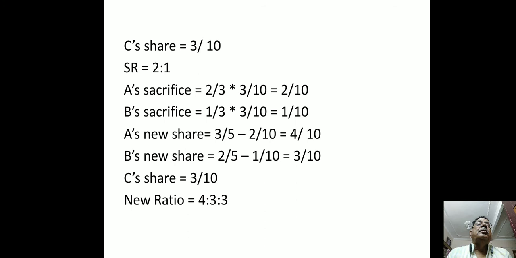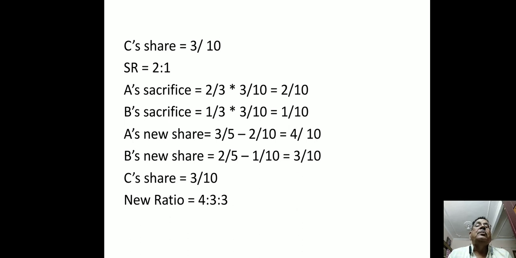The ratio in which old partners sacrifice their share in favor of the new partner, or the ratio in which the new partner acquires his share from the old partners, that is the sacrificing ratio. Here C acquires this share of 3/10 from A and B in the ratio 2:1. It means the sacrificing ratio is 2:1. A's sacrifice is equal to 2/3 multiplied by 3/10, which is equal to 2/10. B's sacrifice is 1/3 multiplied by 3/10, which is equal to 1/10.